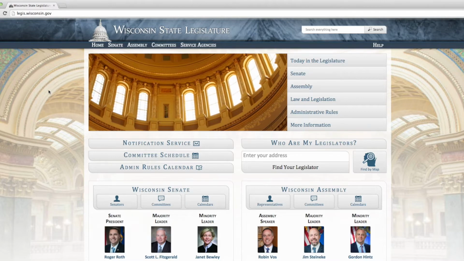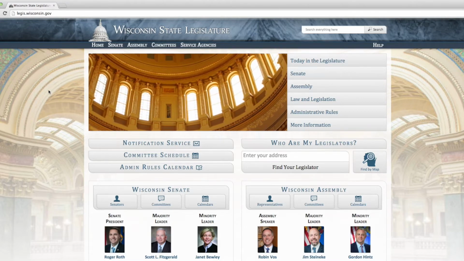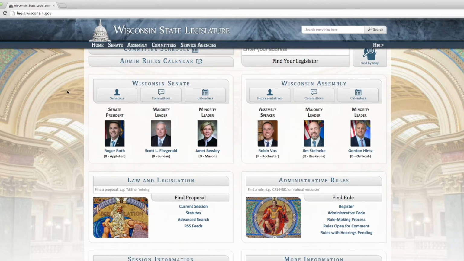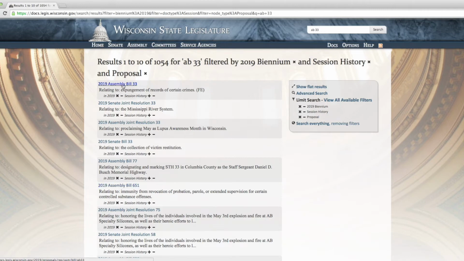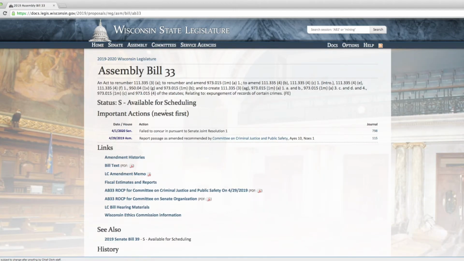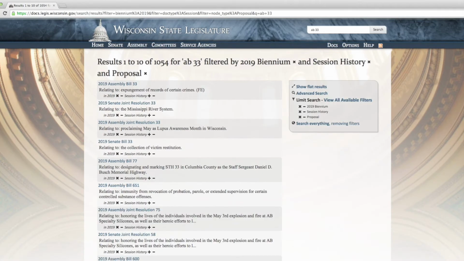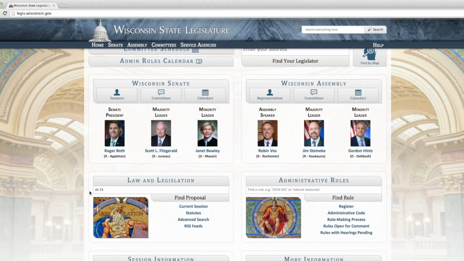And I just wanted to show how you look up legislation. If you have the number of the bill, you can go right in here and just type in AB 33 like we were looking at. And here you can see we get to that same screen. So you can do it by representative, the author. You can do it by number. You can go back in several sessions and find bills that were introduced from sessions before. So this is really helpful.